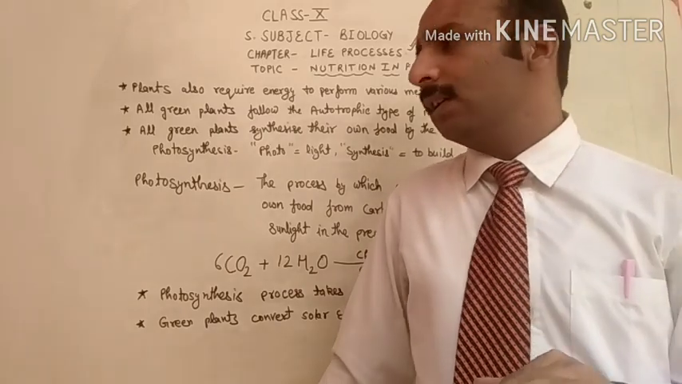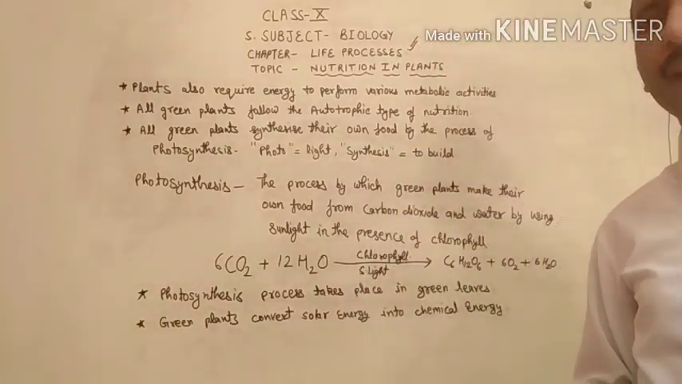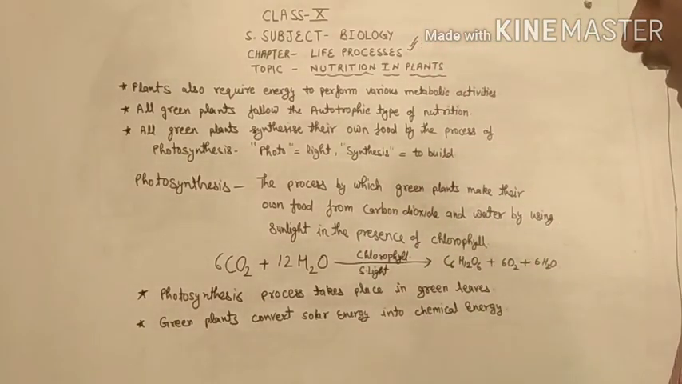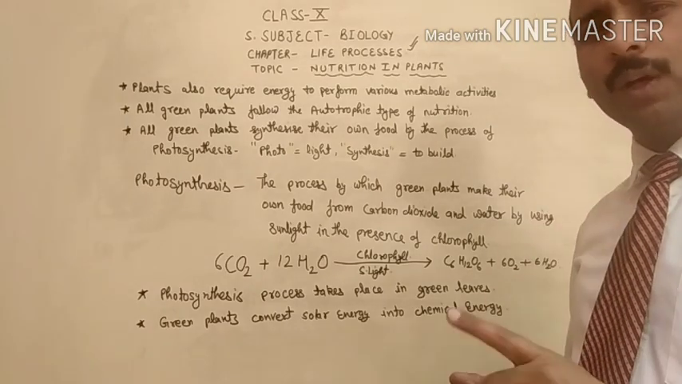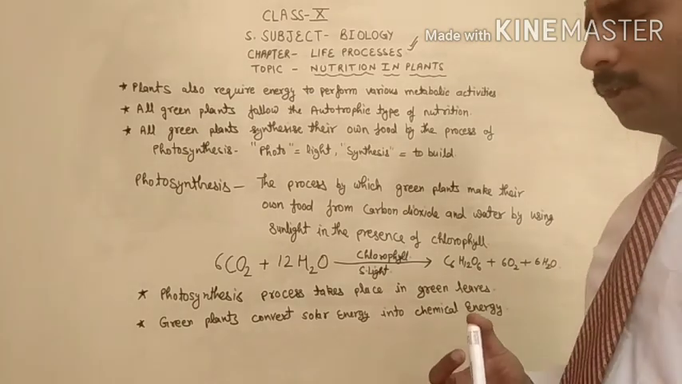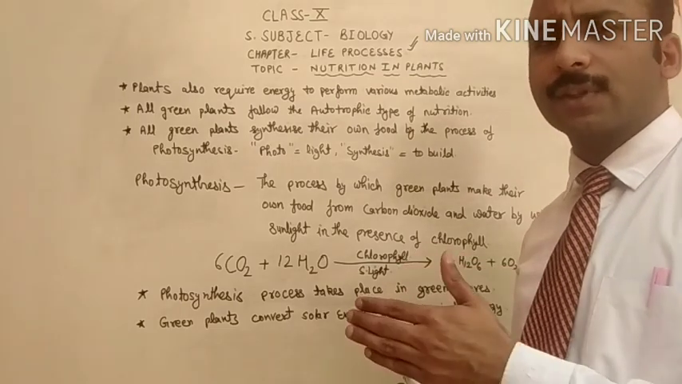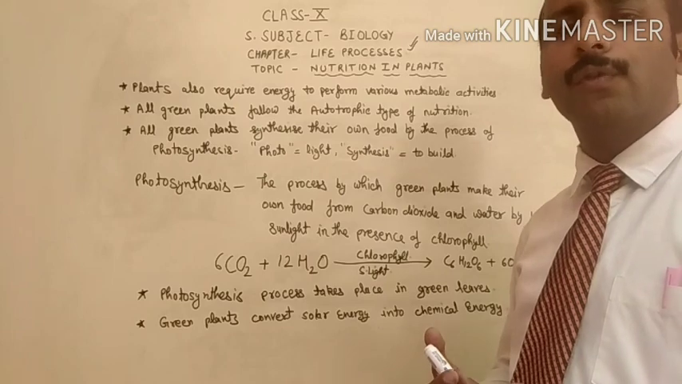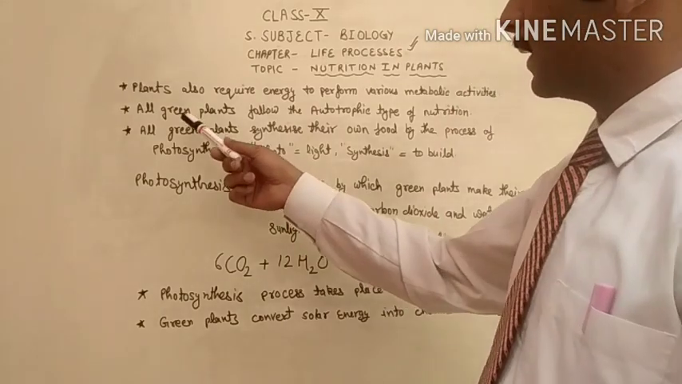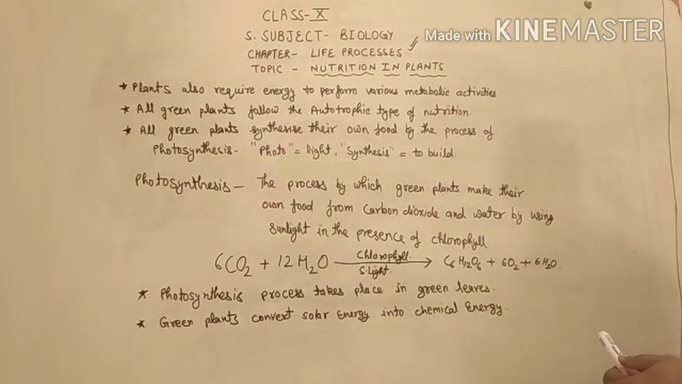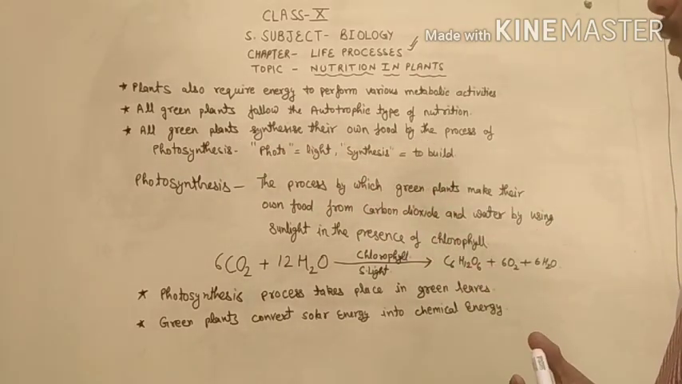That is why I am telling you that plants also require energy to perform the various life processes. They obtain that energy from food, because there is only one source of energy, that is food. Plants get their energy from food, and they synthesize the food themselves by the process of photosynthesis. The next line I have written here: all green plants follow the autotrophic type of nutrition, and synthesize their own food by the process of photosynthesis.